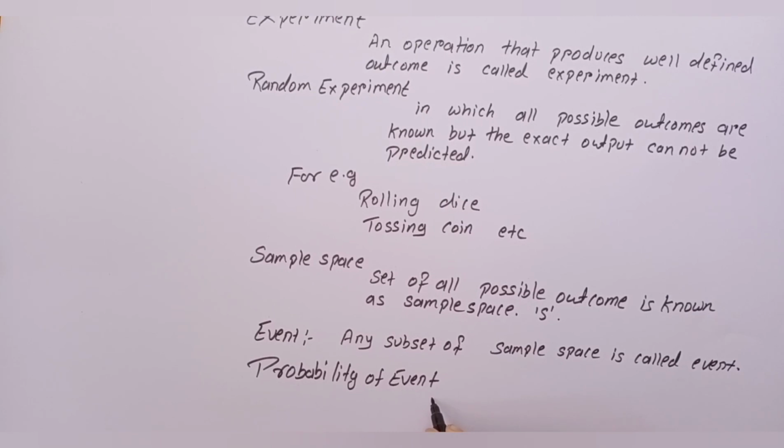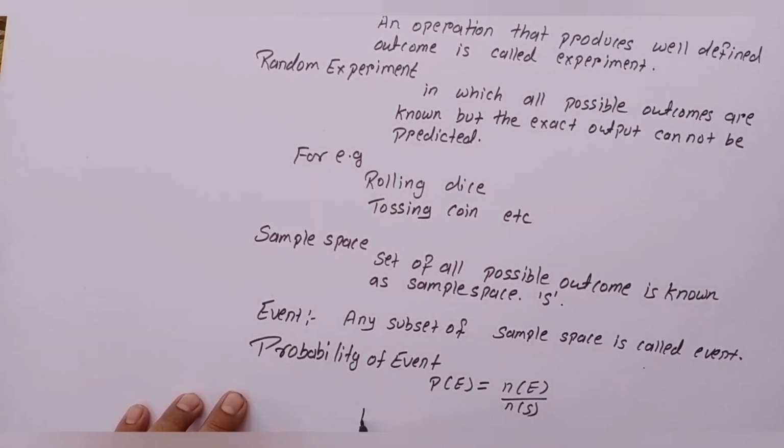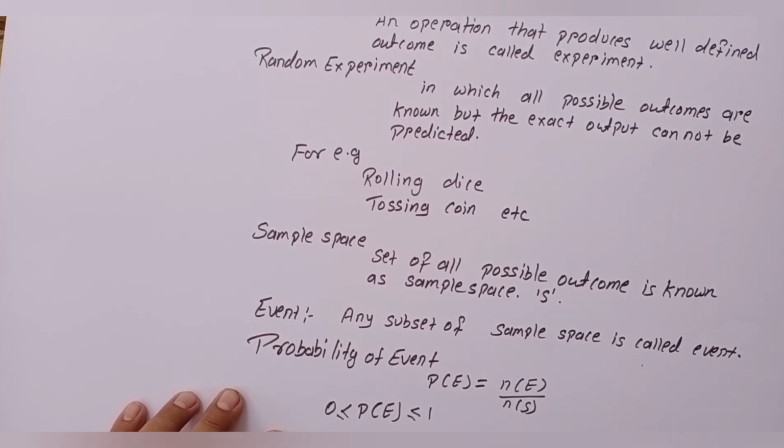So, probability of event E is defined as n of E divided by n of S. Probability of any event can neither be greater than 1 nor less than 0. So probability always lies between 0 and 1.